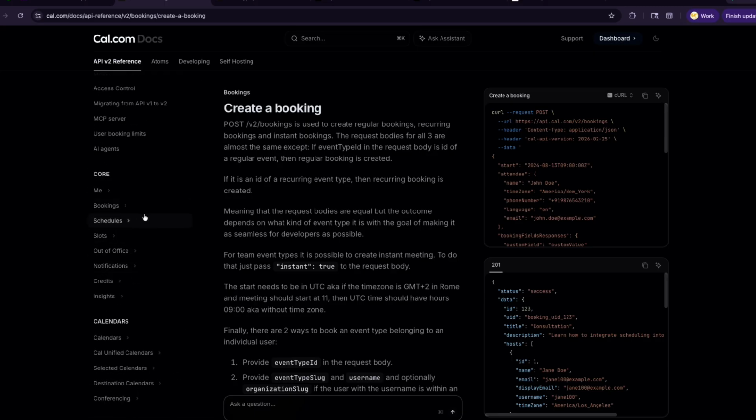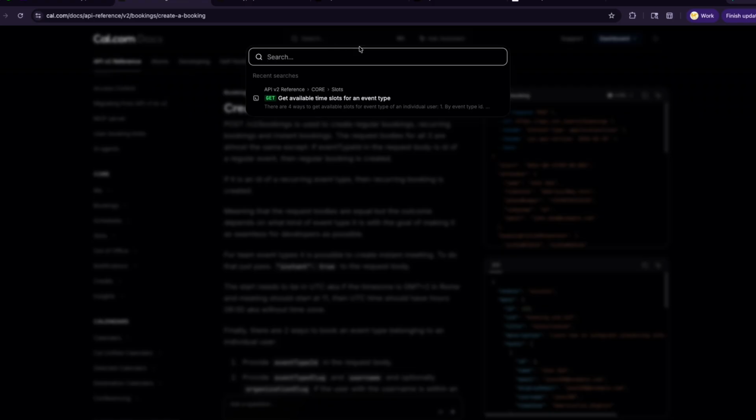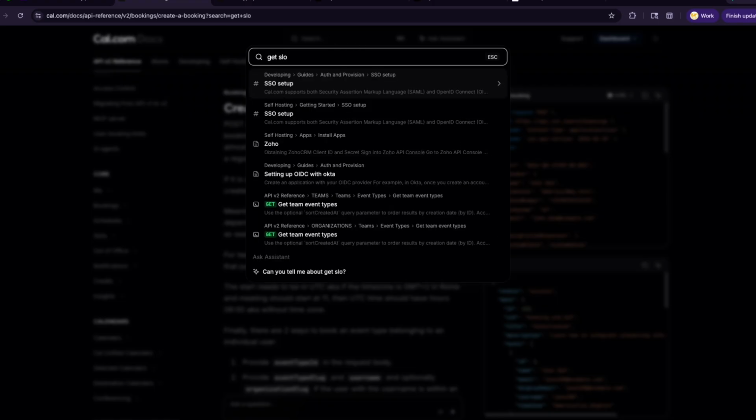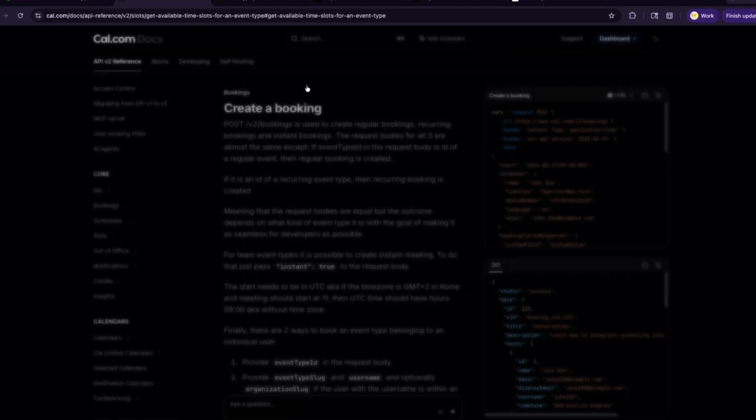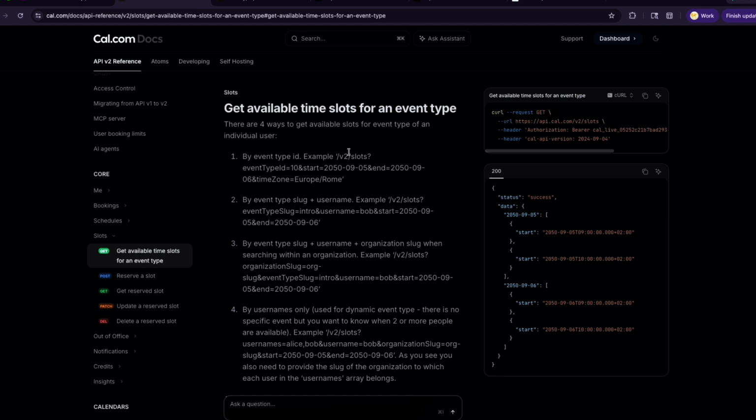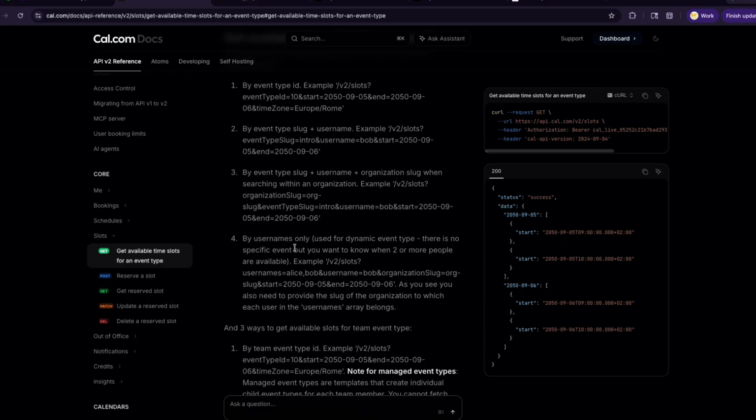Okay, so if you go to the documentation, let's search for get booking or get slots. Okay, so if we want to get available time slots for an event type, you can click on that, and it's going to tell you what it needs. Okay, there are 4 ways to get available time slots for an event type. By the event type ID, by the event type slug, event type slug plus username plus the organization, or by username only.